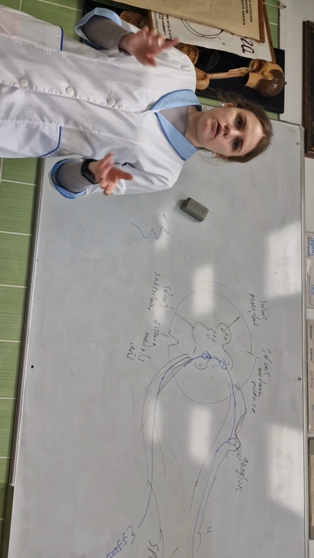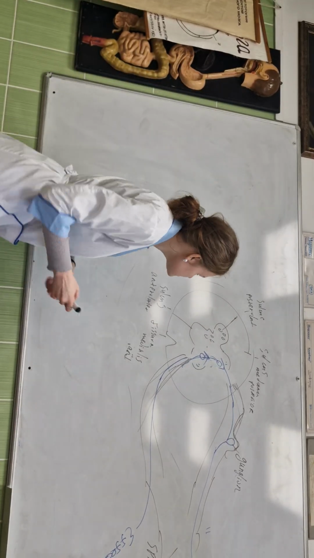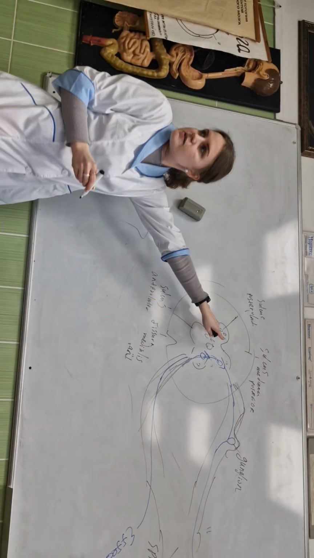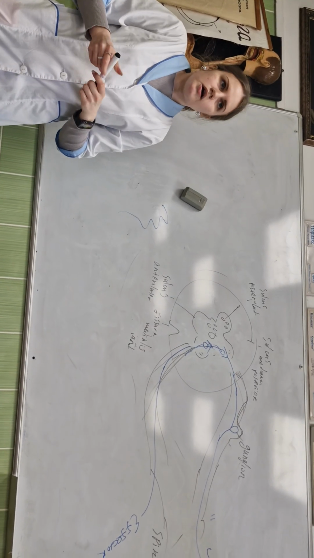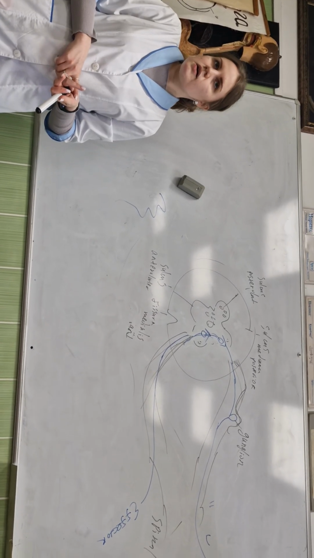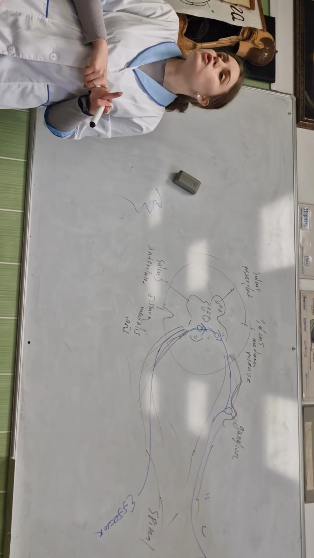Where is the fluid located? In the canalis centralis, the cerebrospinal fluid is located. In the subdural space and subarachnoid space too.